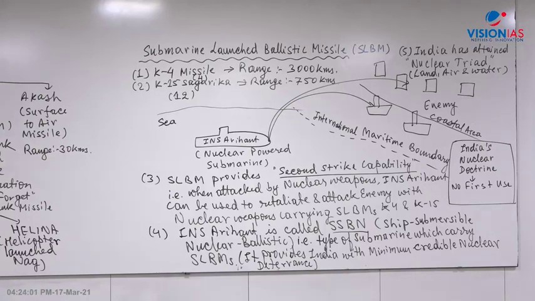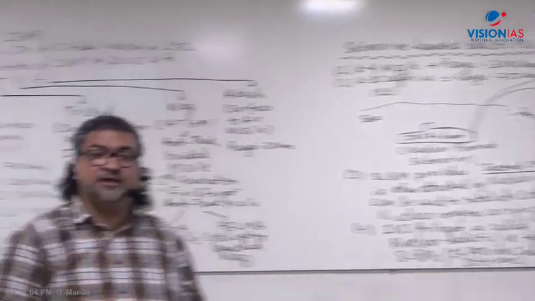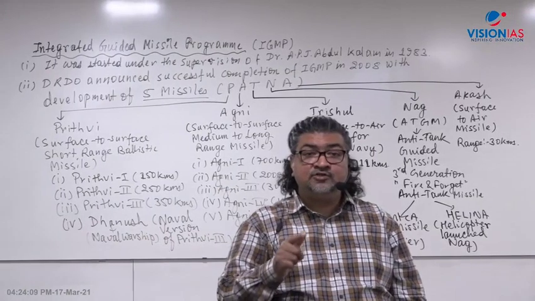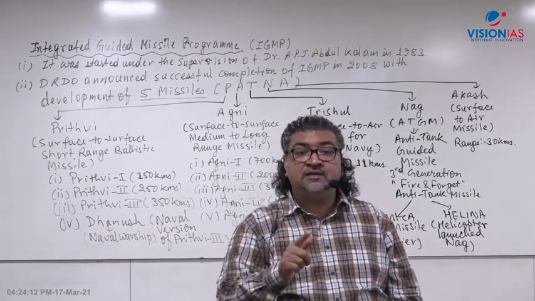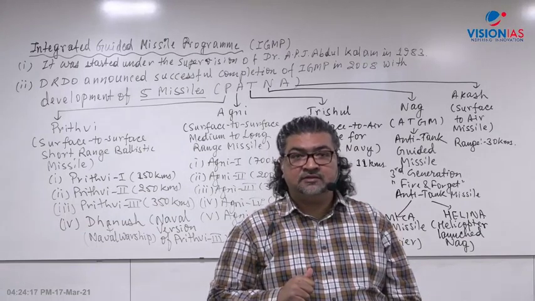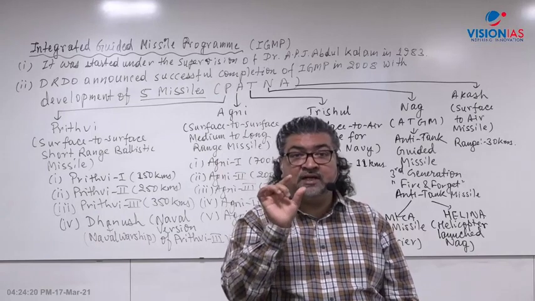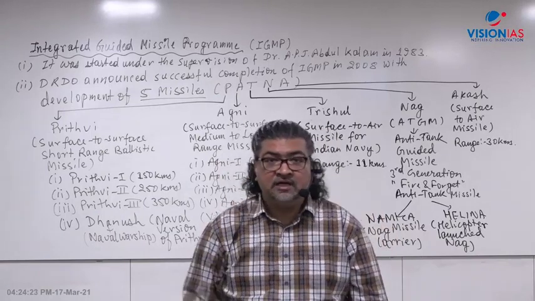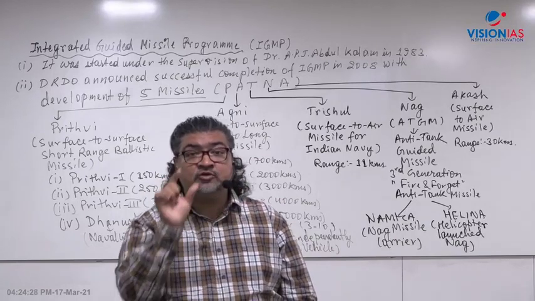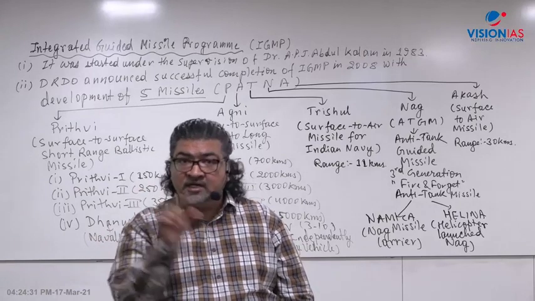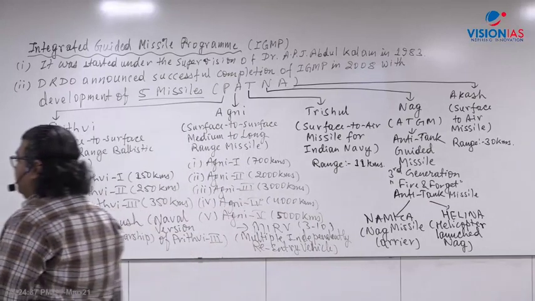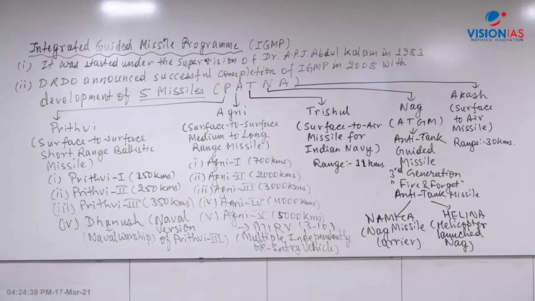For example, we can use it even for conventional submarines, like INS Sindhu Rakshak, INS Sindhu Ghosh. They are the traditional conventional submarines, not nuclear submarines. So you should not get confused by the word INS. INS is a generic word which can be used for a ship. It can also be used for both types of submarines, conventional submarines and at the same time nuclear submarines. Clear, Meenakshi? INS is a generic word.